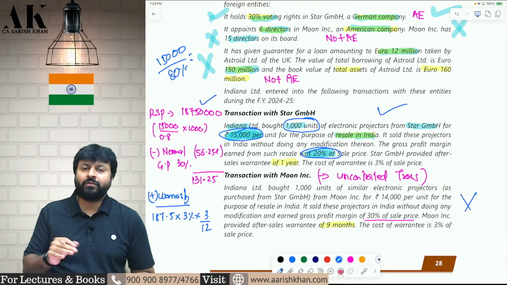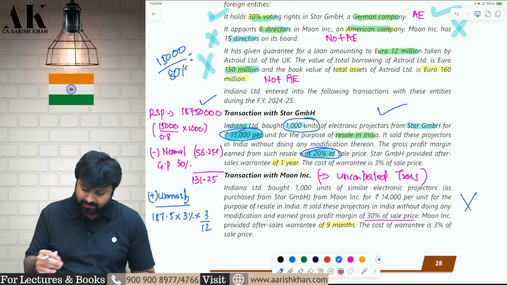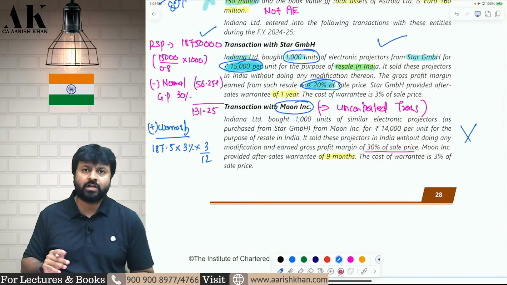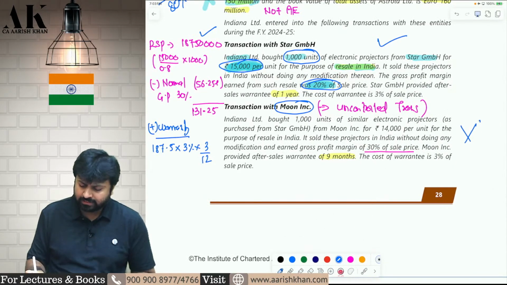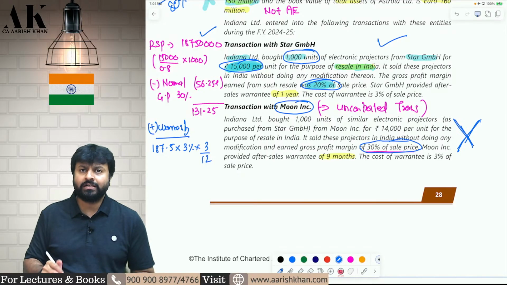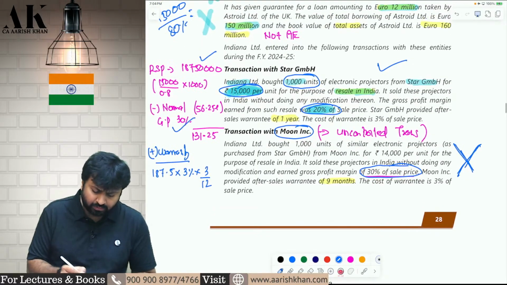Okay. From that, you will reduce the normal GP margin. What is the normal GP margin? For the normal GP margin, you will go to Moon Inc., because Moon Inc. is an uncontrolled transaction. This is a third party. This is not an international transaction. So for the uncontrolled transaction, there is a margin of 30%. So you will reduce 30% from here.